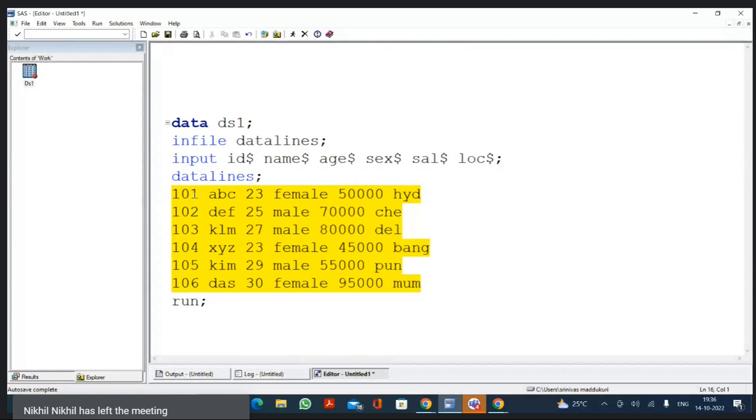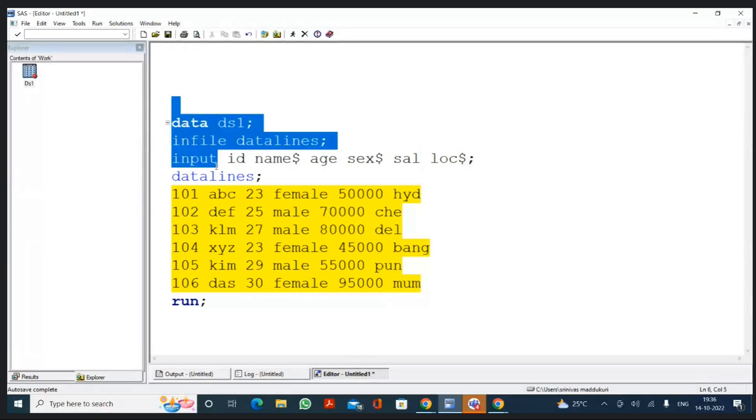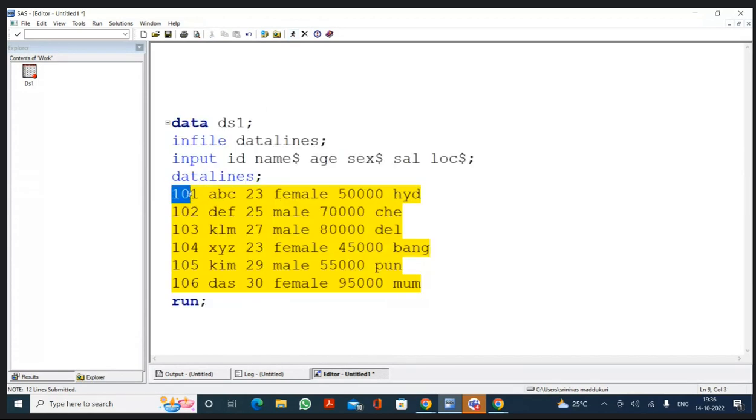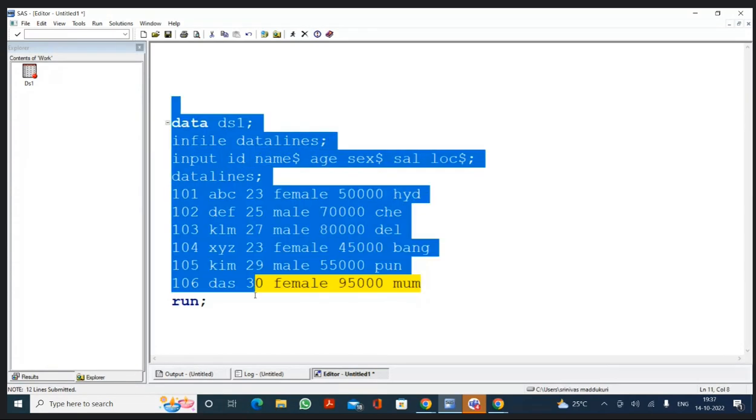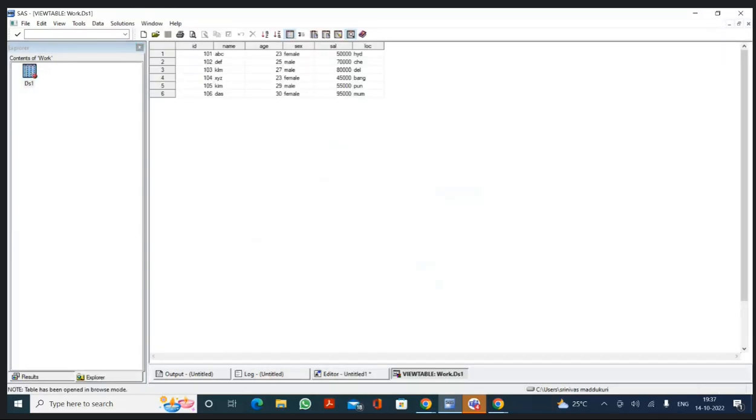Now, once you're done with the in-stream data, I'll do one thing. I'm going to remove the dollar symbol after the ID, after the age, and after the salary. That means, according to this program, ID, age, salary are numerical variables. Name, sex, location are character variables. A numerical variable can read numerical data. A character variable can read any data. So you will get the data successfully without any missing values, without any problem.